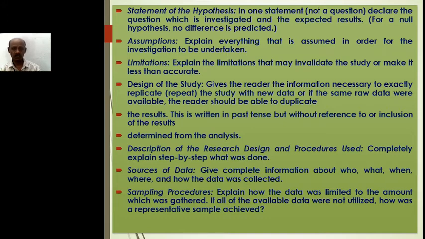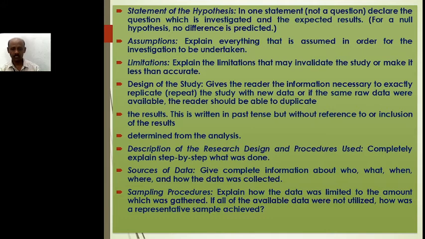Next one is design of the study. It gives the reader the information necessary to exactly replicate or repeat the study with new data, or if the same raw data were available, the reader should be able to duplicate. The next one is the results. This is written in past tense but without reference to or inclusion of the results determined from the analysis.